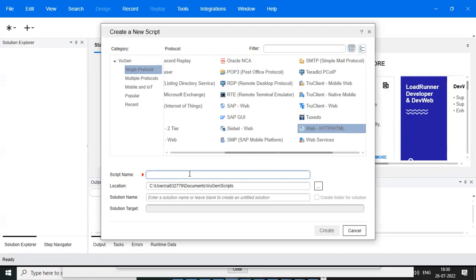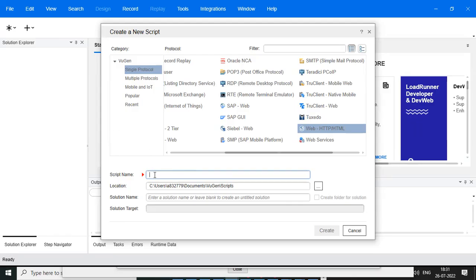Because everyone here is not a fresher, everyone is experienced. So by seeing the script, someone who is a good, experienced professional can judge. Maybe if you give just FB underscore something for flight booking, he can observe that you don't know performance testing, maybe you don't have good experience. So that is why when you give the script name, we need to give it properly, like now we are doing the flight booking application.